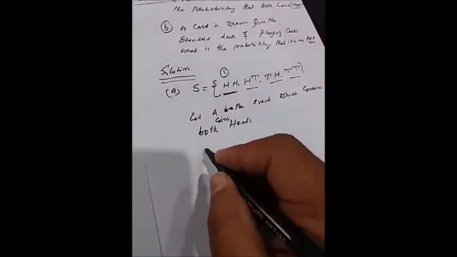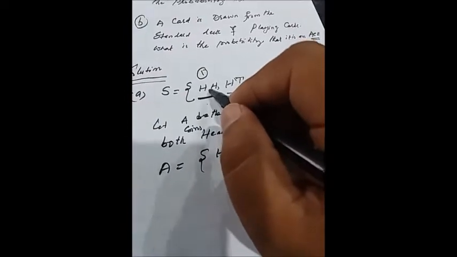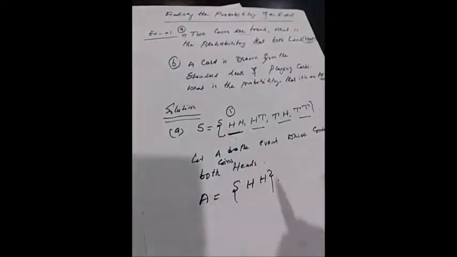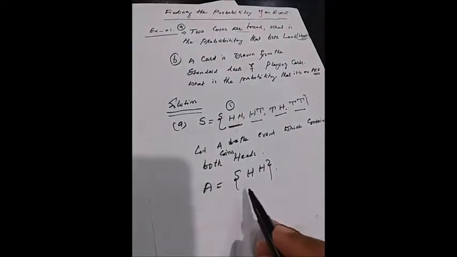So A is equal to both heads. Why? Because the sample space contains one outcome of both heads. So A contains both heads. Two coins are tossed. What is the probability that both land heads? The probability of getting both land heads is one outcome only. So A is equal to head and head at one time.